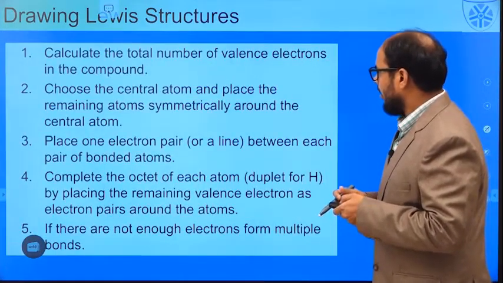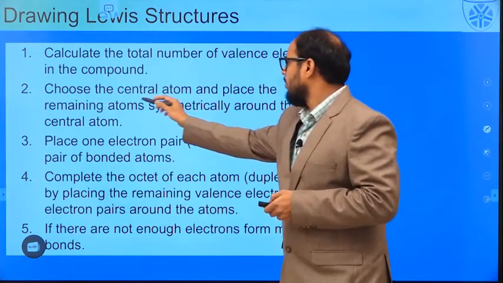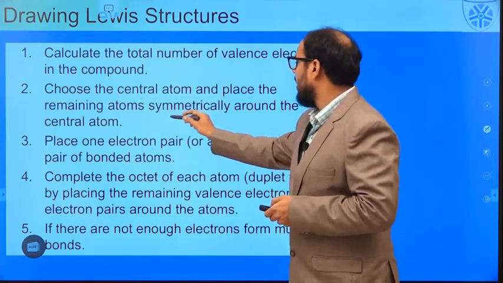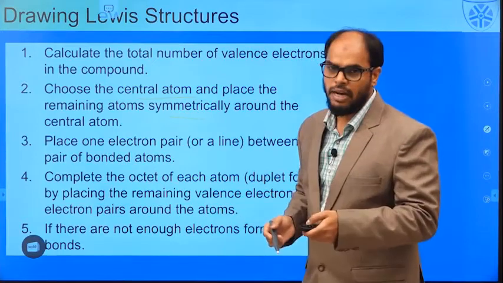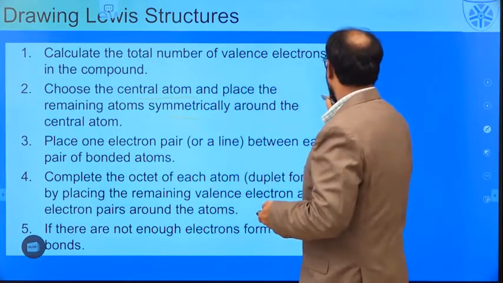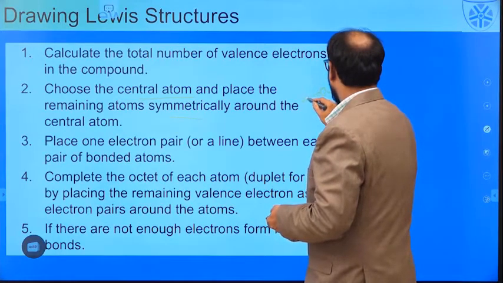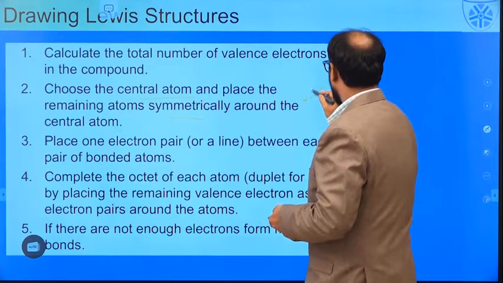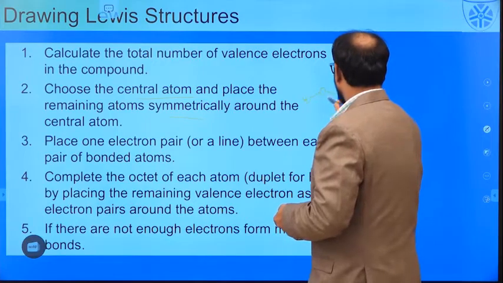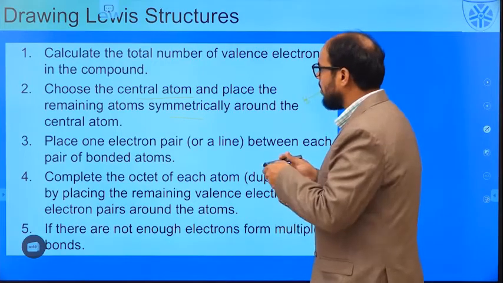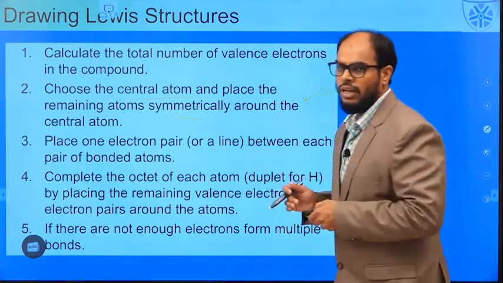And that's what they have chosen, the central metal atom, and they have placed the remaining atoms symmetrically around the central metal atom, because we can see that whenever we talk about oxygen, that is the central metal atom, and we cannot put 2 hydrogen atoms next to each other. The hydrogen atoms should be placed symmetrically. So this was the foundation for drawing Lewis structures.